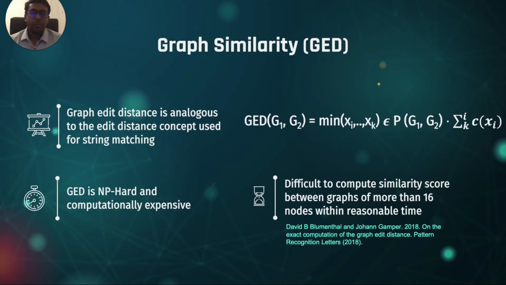One of the common approaches for graph similarity is the graph edit distance, or GED. It is analogous to the edit distance approach used in string comparison or string matching. GED is the minimum amount of operations required to convert one graph into another. GED is NP-hard in nature and is computationally expensive. Research shows that it is difficult to compute a similarity score between graph pairs of more than 60 nodes within reasonable time.